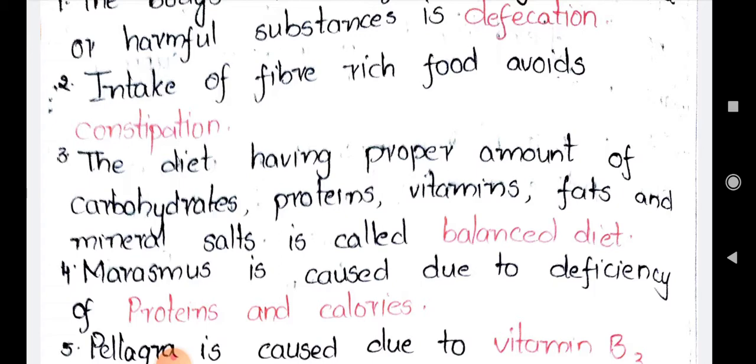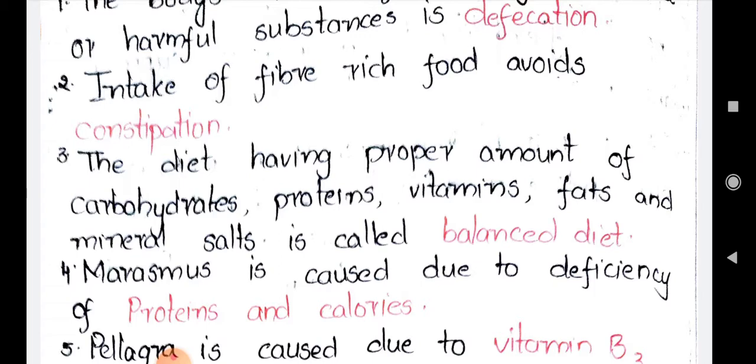The fat should be taken comparatively in less quantity. When compared to the remaining nutrients, fat should be taken in a very less quantity, and the next less quantity is vitamins, and the next is proteins, and the next is carbohydrates. So more carbohydrates should be taken. Why? Because they are called as the energy giving foods. And the answer for this blank is balanced diet.